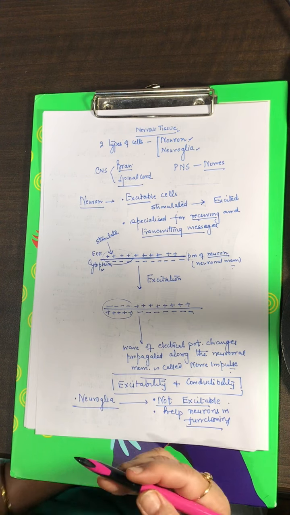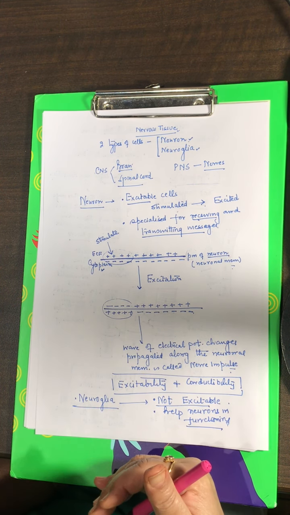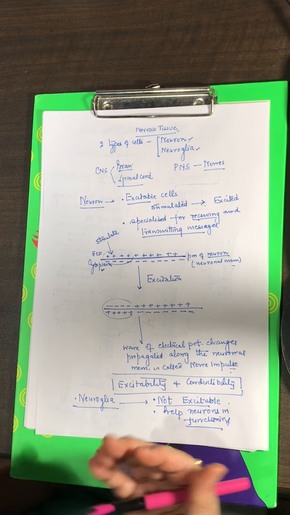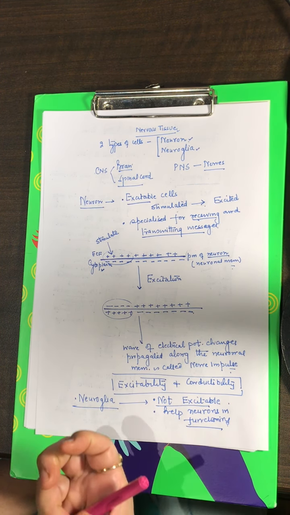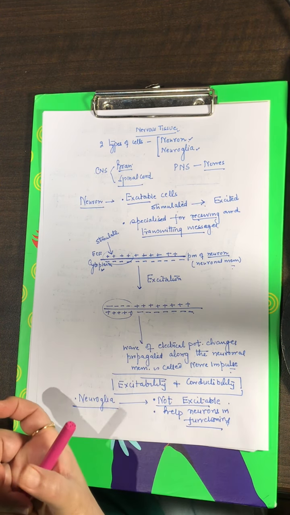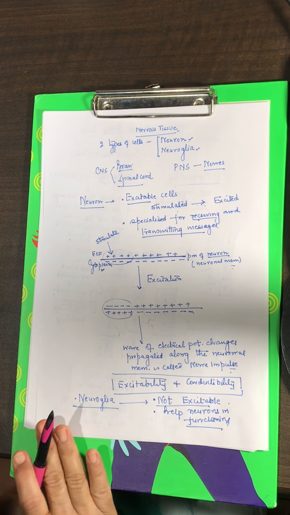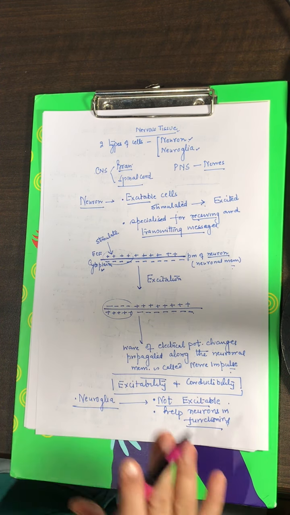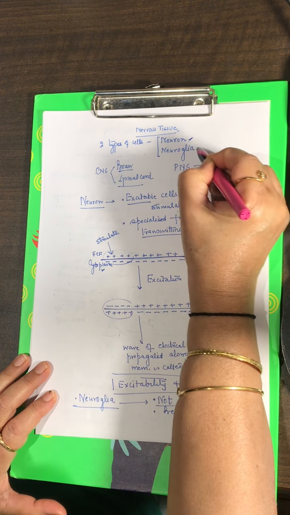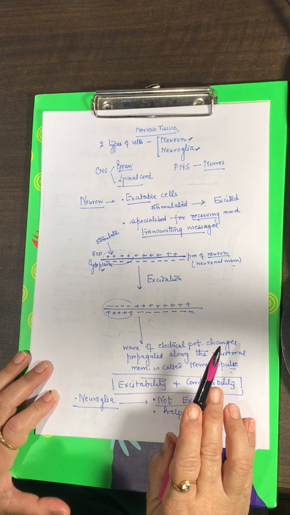The cells which get excited are neurons, and it is only because of their excitability power followed by their conductibility that they are capable of receiving the messages and transmitting the messages from organ to CNS, from CNS to the organ, and they make the function of the nervous system possible, right? So this is your nervous tissue. They are made up of neurons and neuroglia. All CNS, PNS are made up of nervous tissue.